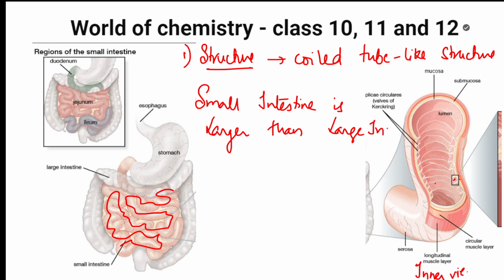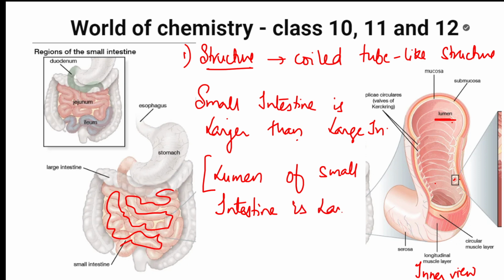So when I see the inner view, there are inner layers called lumens. See this. This is all lumens, the inner layer which you're seeing inside. This part has expanded, and this is the inner view of the small intestine. Those are called lumens. So the lumen is larger in the small intestine. Got it, students? Small intestine is larger than large intestine. How can you say? Just the lumen of the small intestine is larger. That's why small intestine is larger than large intestine. Okay, done. That's the reason.